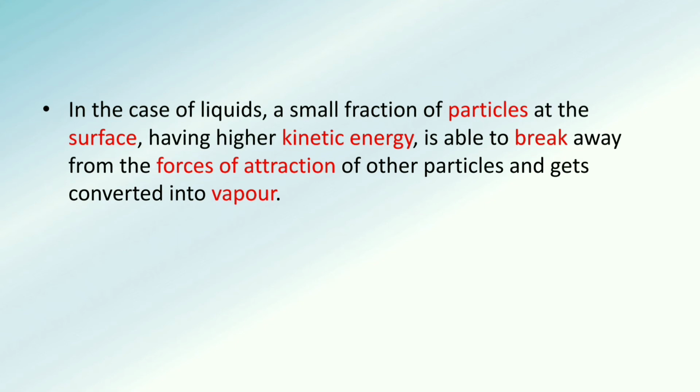So from where do they get this energy? The liquid has a surface, and on the surface or closer to the surface, the molecules gain energy from the atmosphere, from the surroundings, and as soon as they gain the energy, they have the capability to break the force of attraction and convert themselves into gaseous state. So this is the way a liquid gets converted into vapor, by gaining the energy from the surroundings, or we can say atmosphere. So it's all about energy and converting from a liquid state to a gaseous state.